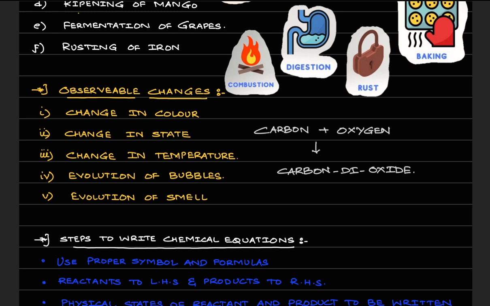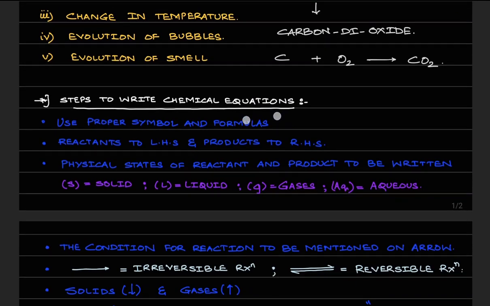But don't you feel that this would have been much simpler if we could write in this form, that is C plus O2 gives CO2? It would have been a lot simpler. It would have saved us valuable time. And therefore we need to understand that when we write a chemical reaction or interpret a chemical change, we have to follow certain rules involved in writing of a chemical equation. What are those rules? Let's try to understand.